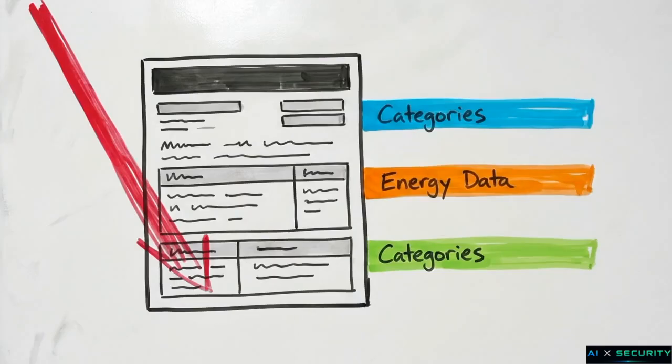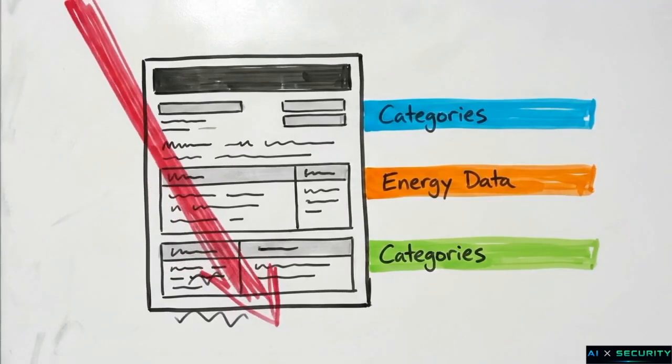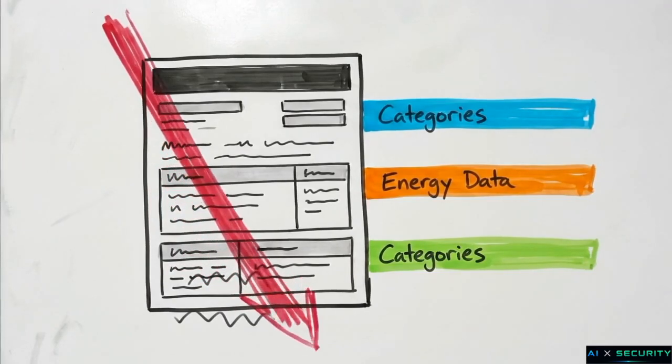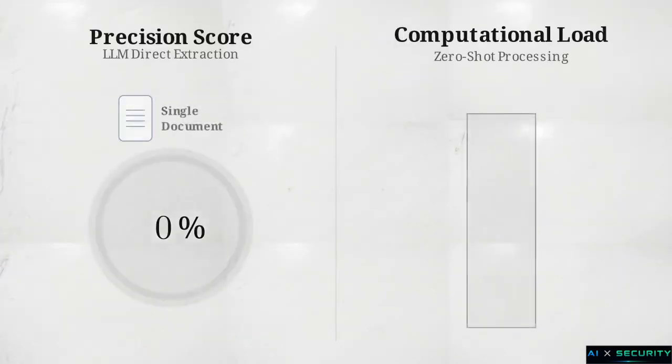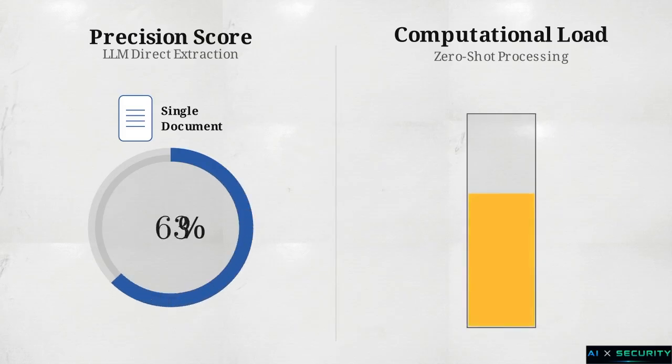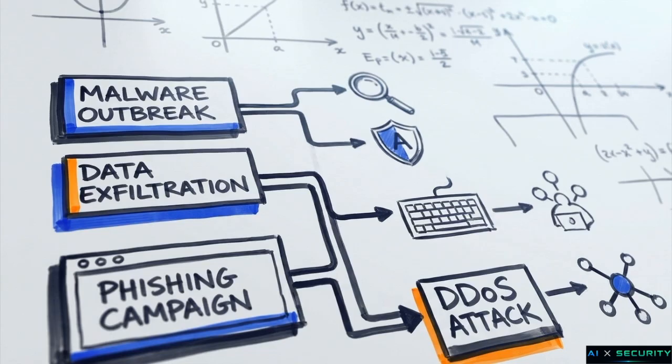A different approach is to use the Mixtral 8x7b model to bypass the mathematical clustering phase entirely. Instead of plotting coordinates, Mixtral uses zero-shot direct prompting on every threat log, extracting 5 precise categorization tags based on natural language comprehension. The trade-off here is computational. Direct extraction provides high precision for individual documents, but it requires significant computational overhead compared to processing data in batches with mathematical clustering. Layering a large language model over traditional clustering translates abstract mathematical groupings into actionable intelligence that a security team can use immediately.